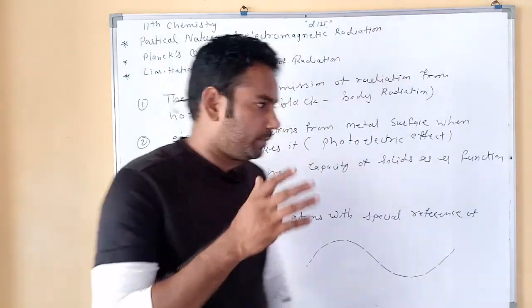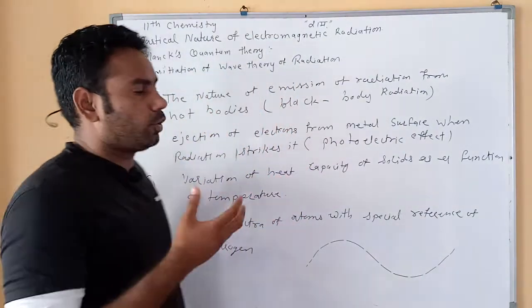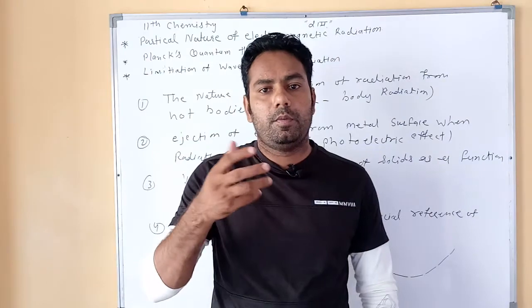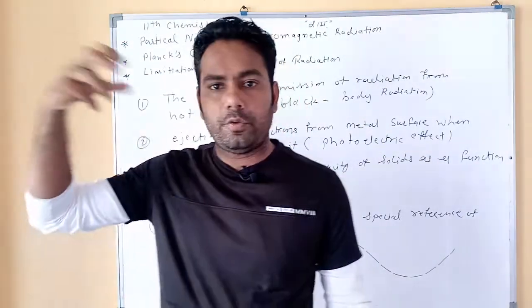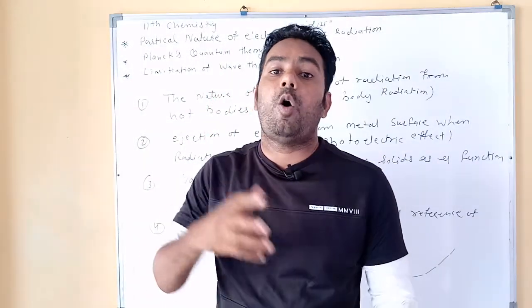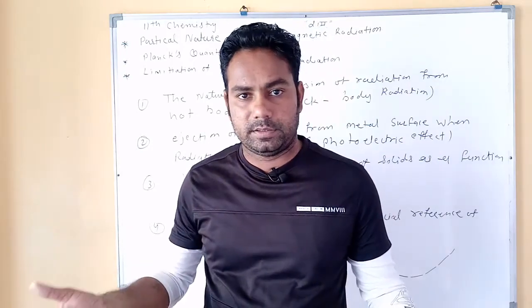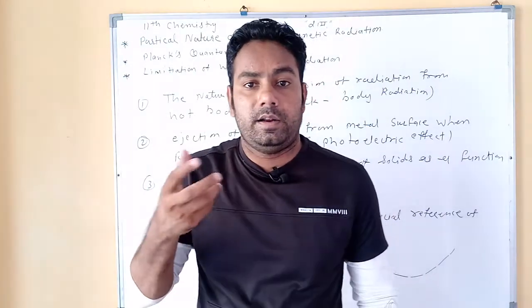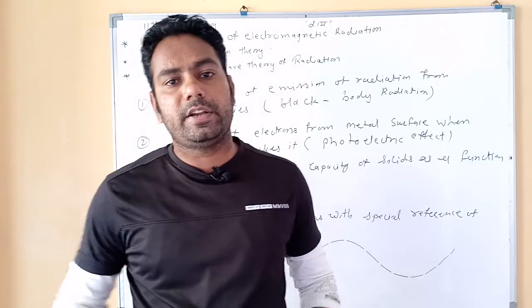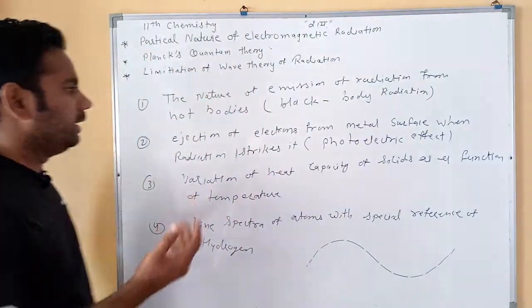In our black body radiation concept, any body which accepts all frequencies of light and emits all frequencies of light, where absorption and emission are equal, is called a black body.